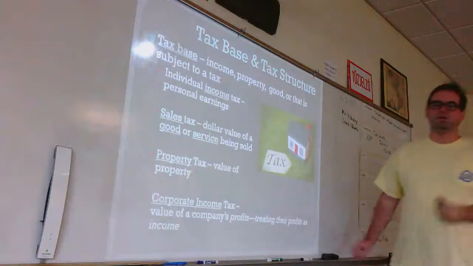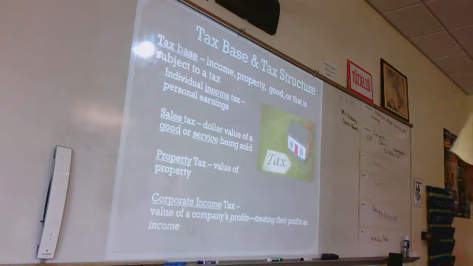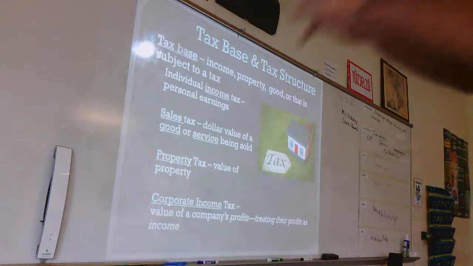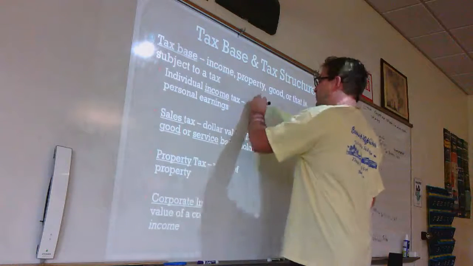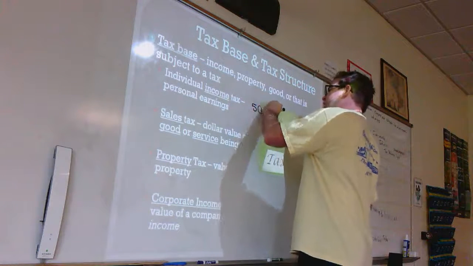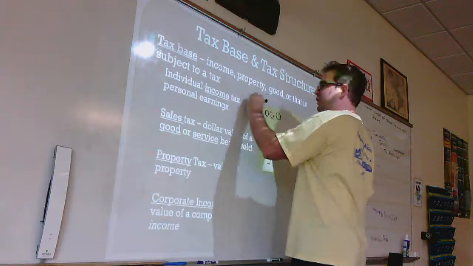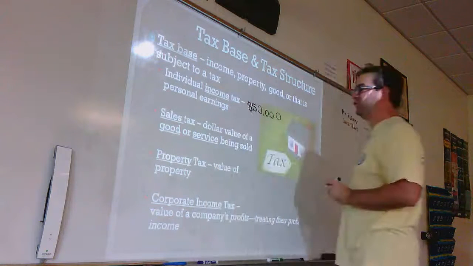All right, so what we'll look at with our tax activity in just a little bit are a couple of these key terms. Your tax base is what you're taxed off of. Your tax base starts at your revenue, the money that you make. So let's say that I make $50,000 this year. Well, then my tax base would be $50,000. That is what I would be taxed off of.